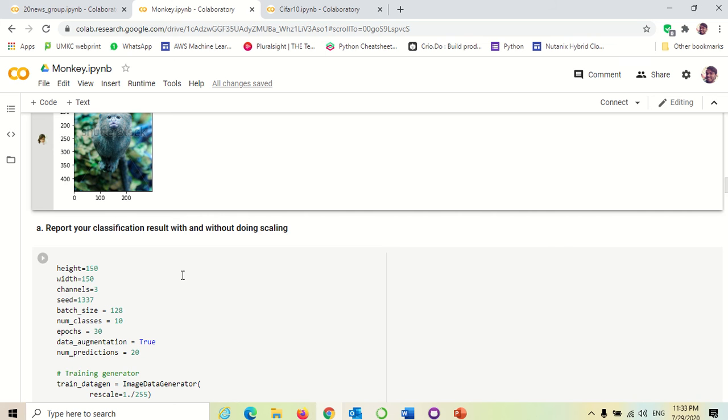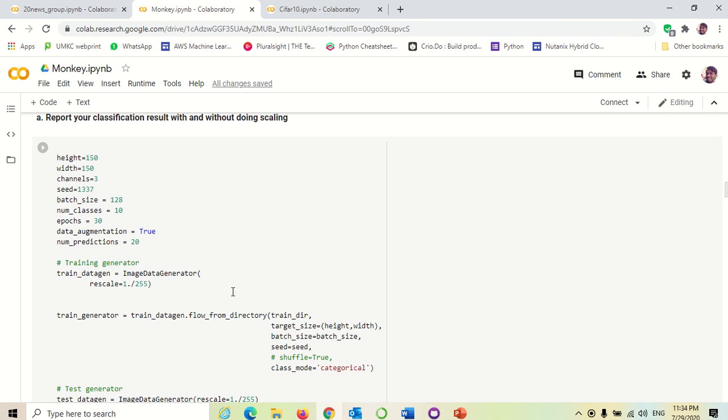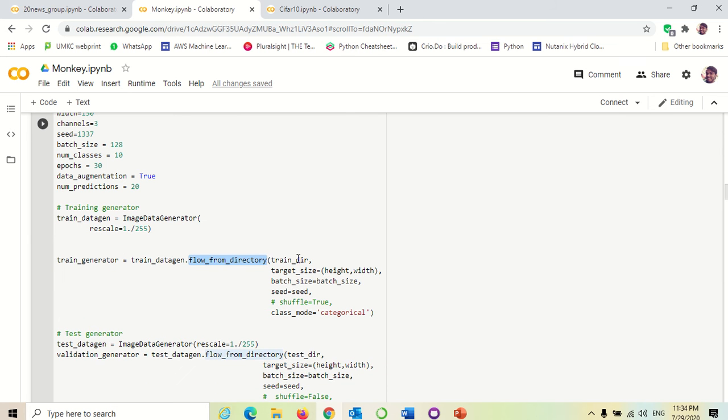Reporting classification as asked, with and without scaling. This was before scaling. Now, with scaling, we have used rescale of 1 by 255. I have used ImageDataGenerator with flow_from_directory.